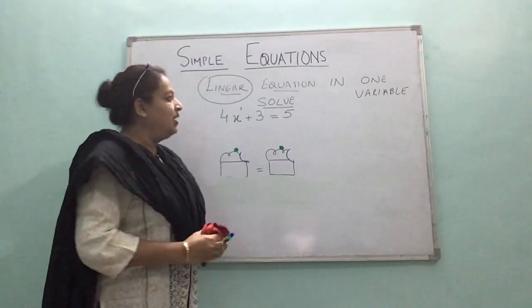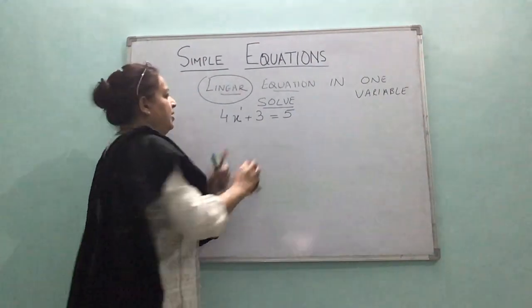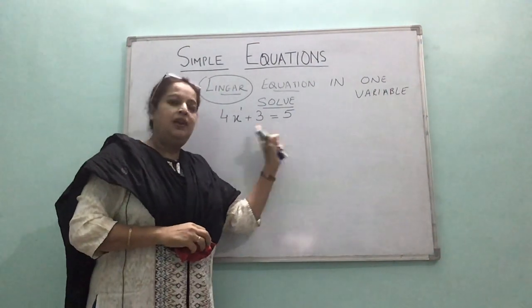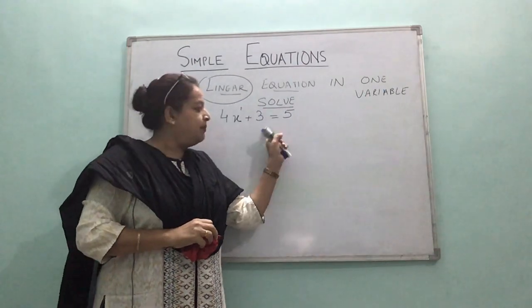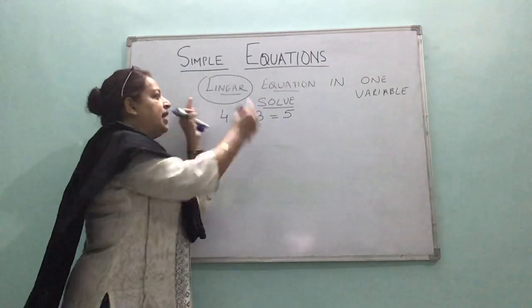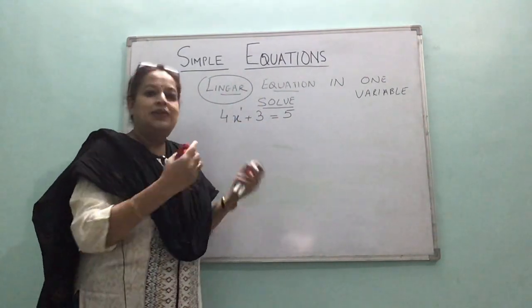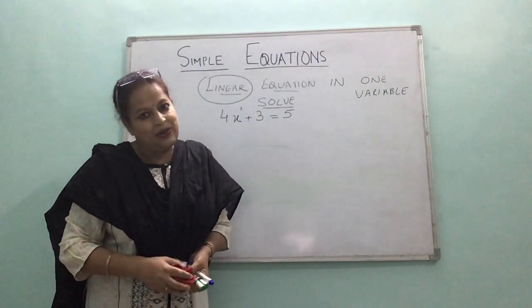If in an equation, both sides we add the same number, they remain equal. Both sides we subtract the same number, both sides remain equal. Both sides you multiply by the same number, they remain equal. Both sides you divide by the same number, they remain equal.